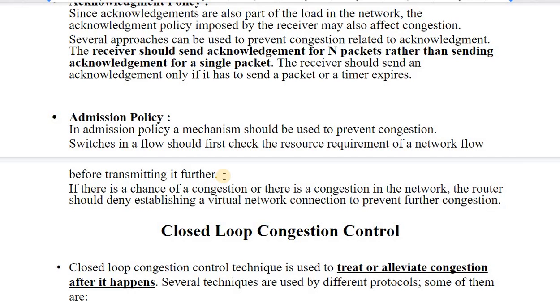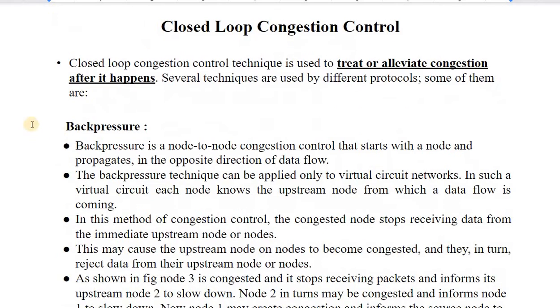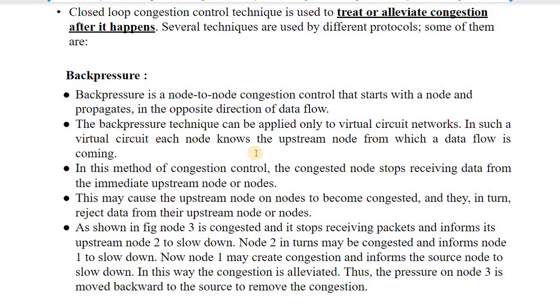Switching means that we are transferring control from one end to another. The second type is closed loop congestion control. It is a technique to treat or alleviate the congestion after it happens. It also follows certain techniques to treat the congestion. Back pressure is one technique.